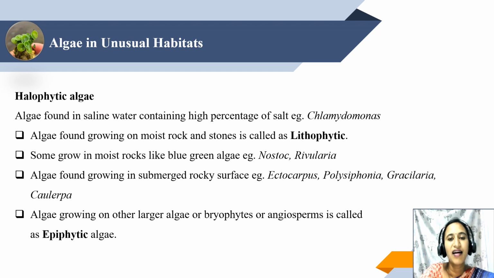And algae are sometimes found growing on submerged rocky surfaces.